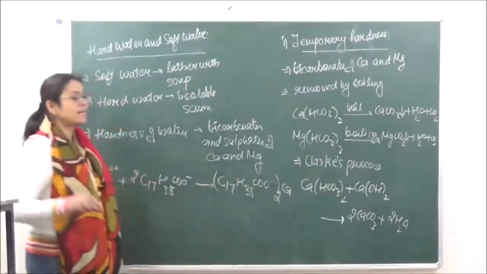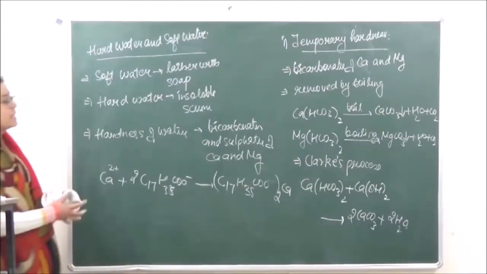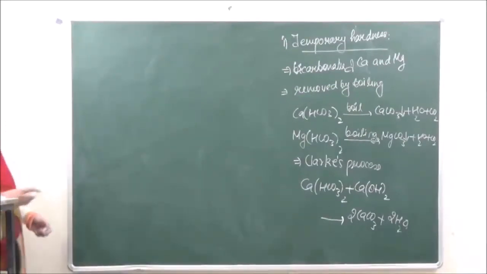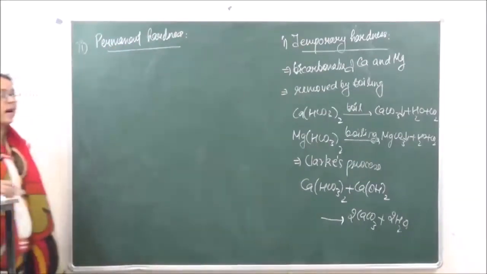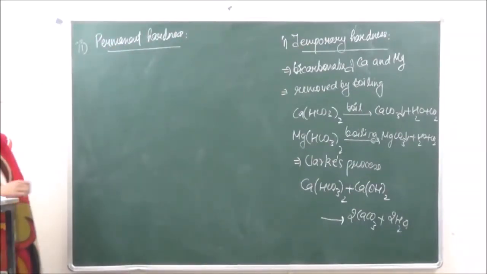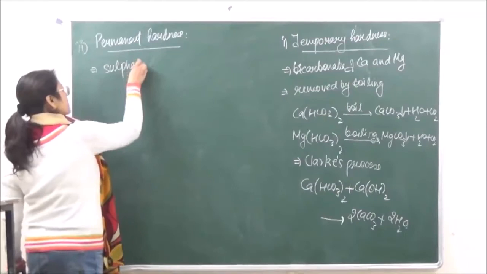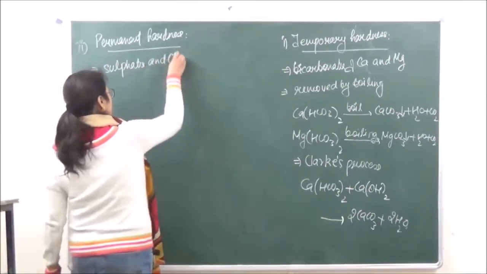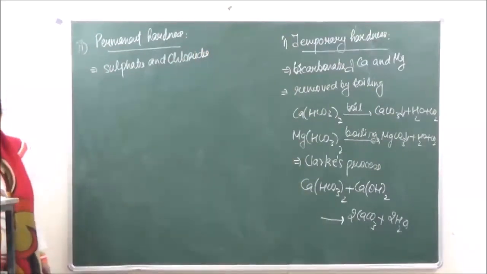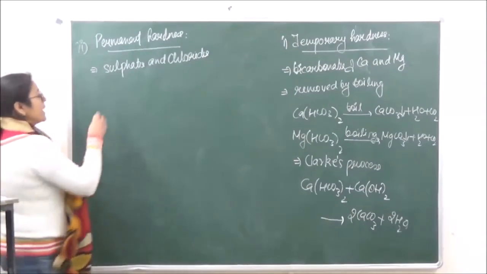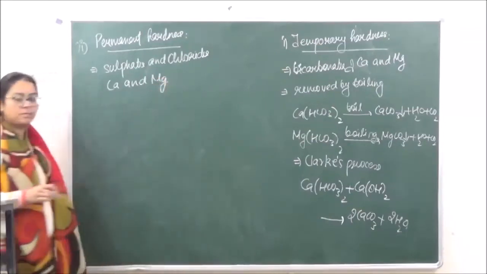And the hardness that can be removed by this process. The second type of hardness which we have, that is permanent hardness. Now the permanent hardness is going to arise due to sulfates and chlorides of both calcium and magnesium.